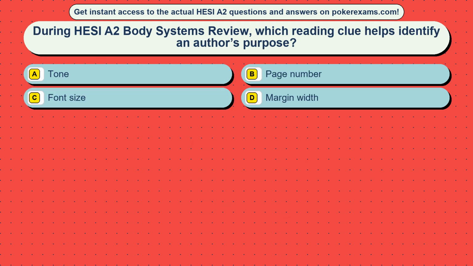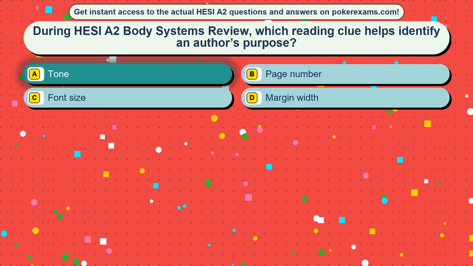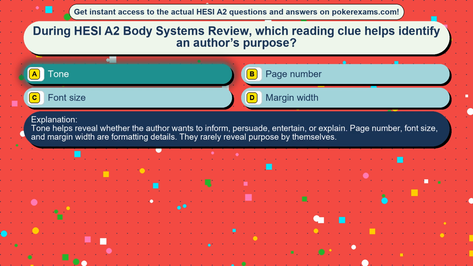Question 41. During HESI A2 Body Systems review, which reading clue helps identify an author's purpose? Option A, tone. Option B, page number. Option C, font size. Option D, margin width. The correct answer is option A, tone. Tone helps reveal whether the author wants to inform, persuade, entertain, or explain. Page number, font size, and margin width are formatting details. They rarely reveal purpose by themselves.